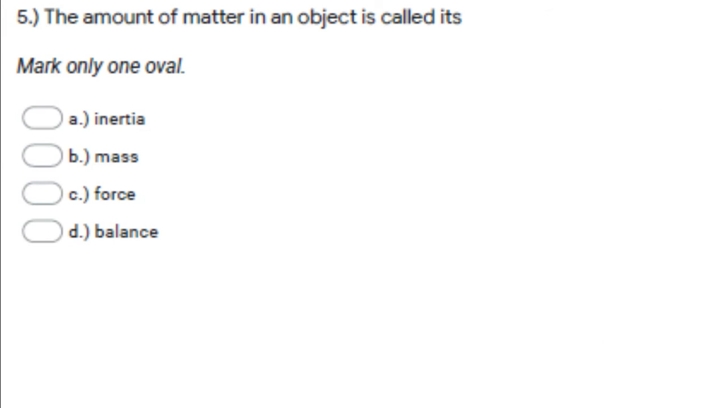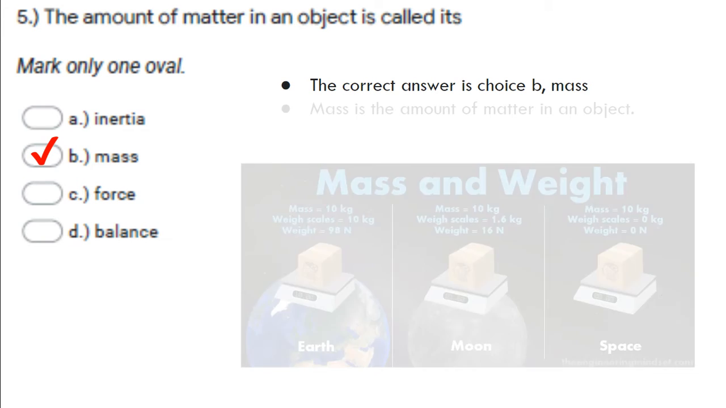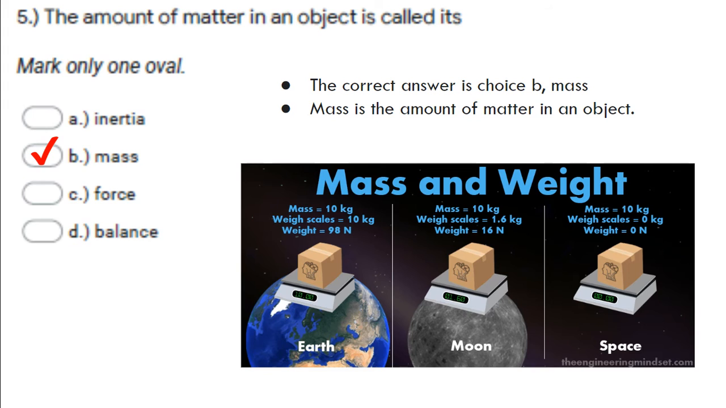Right, question 5. The amount of matter in an object is called its A, inertia, B, mass, C, force, or D, balance. Right, the correct answer is B, mass. Mass is the amount of matter in an object. That's the definition of mass.